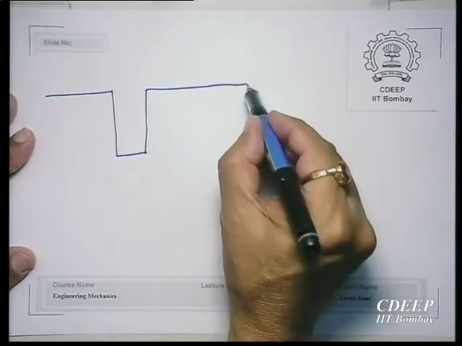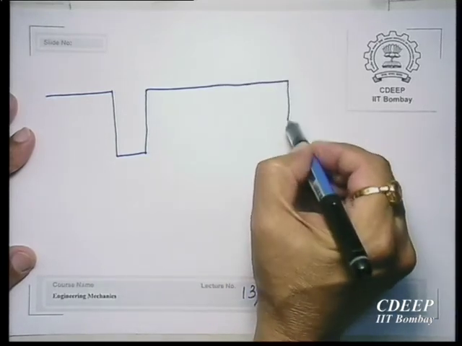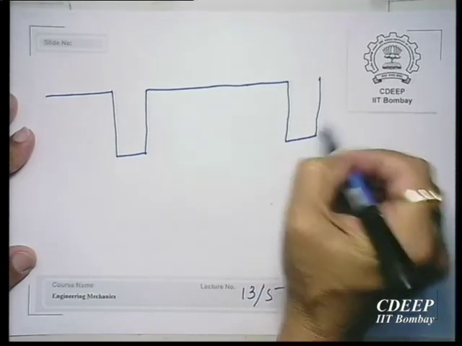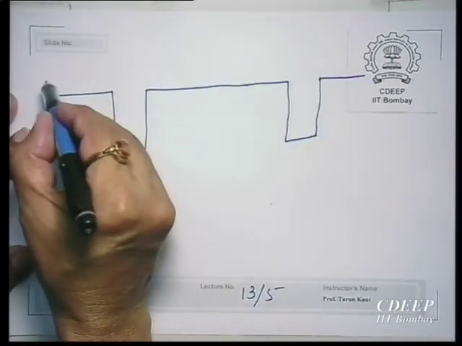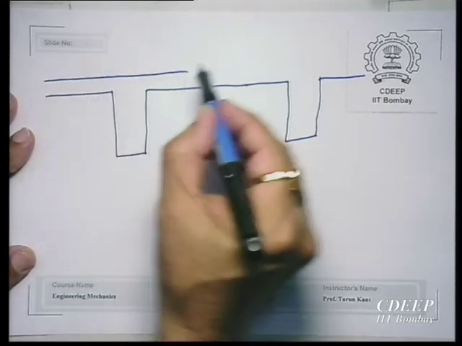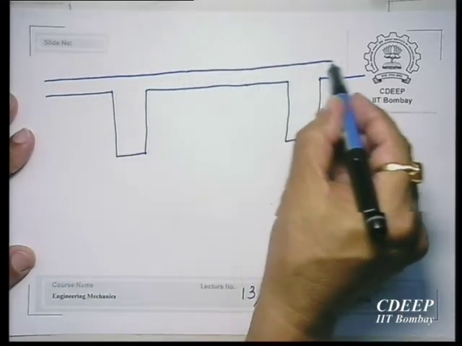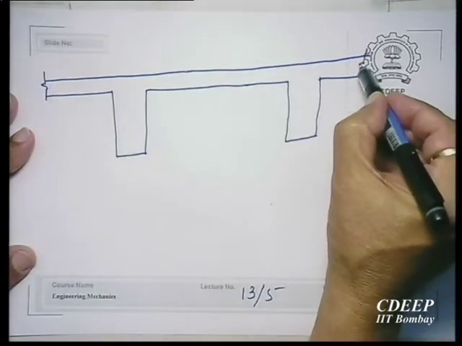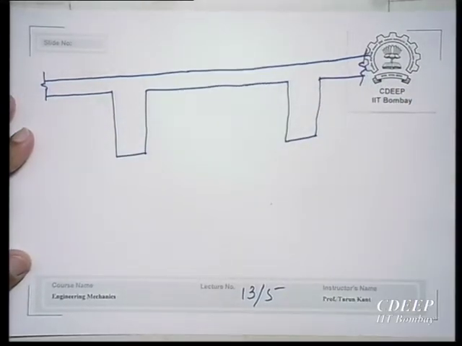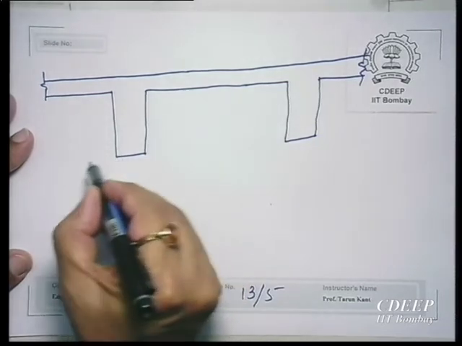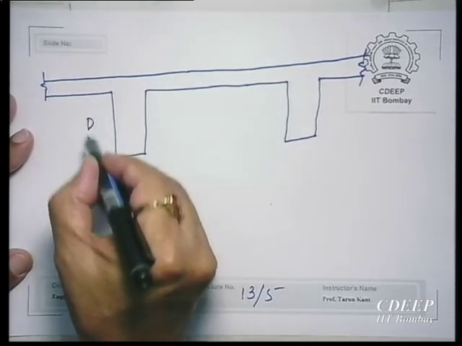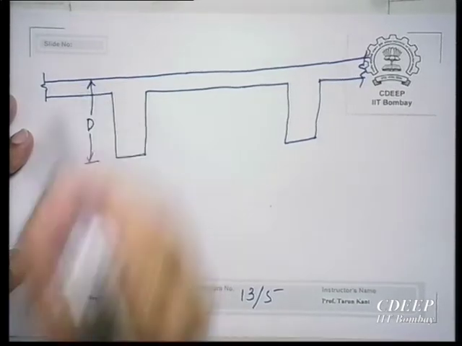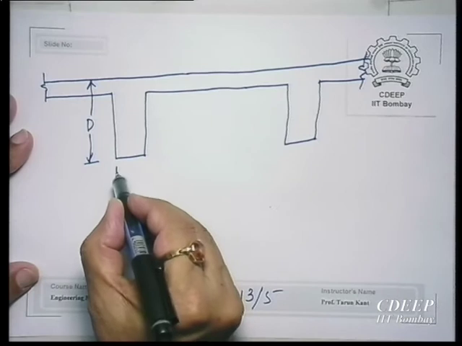In between there is a lot of space between two beams, and then this is the floor. So this is the cross section that I have drawn. This is the total depth, this is B.